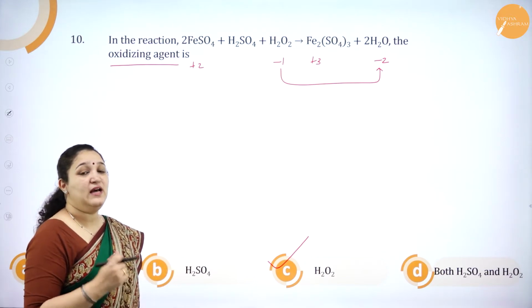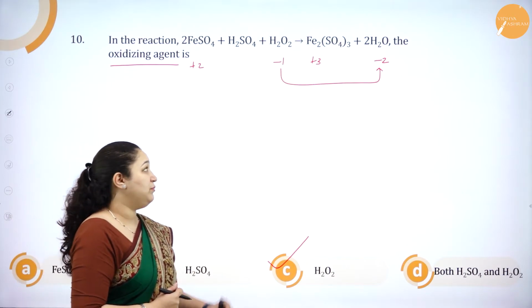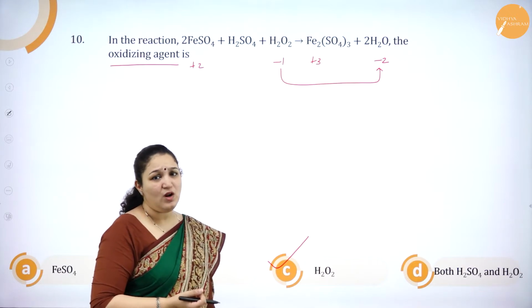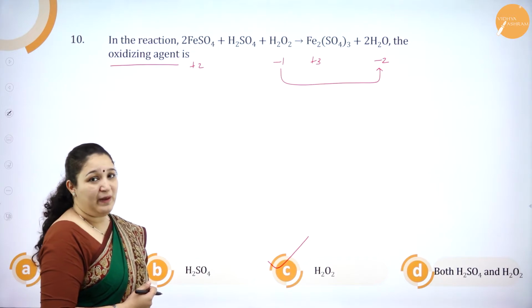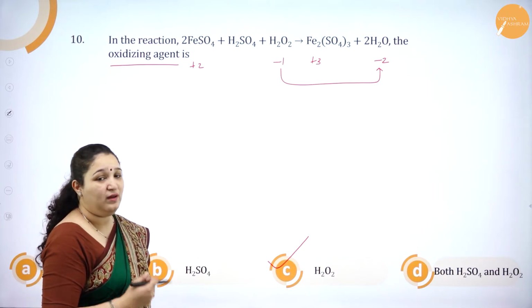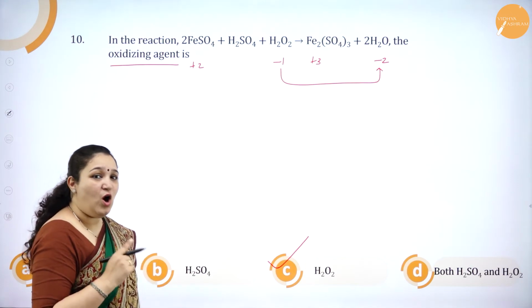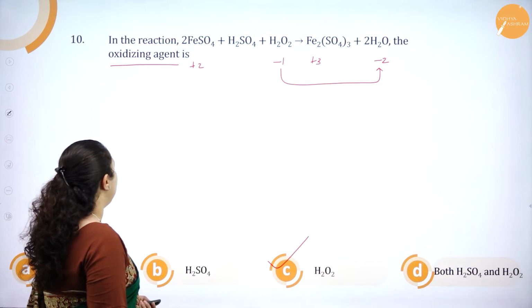Hydrogen peroxide is a very good oxidizing agent. It cannot be option D because H2SO4 is not undergoing oxidation or reduction here. It is only hydrogen peroxide which is undergoing reduction reaction, thus it is a very good oxidizing agent. Okay, so we'll see the next question.